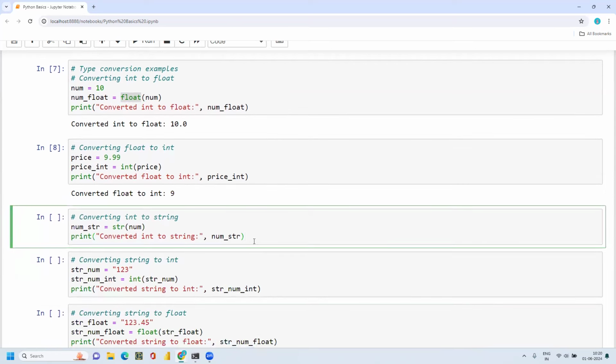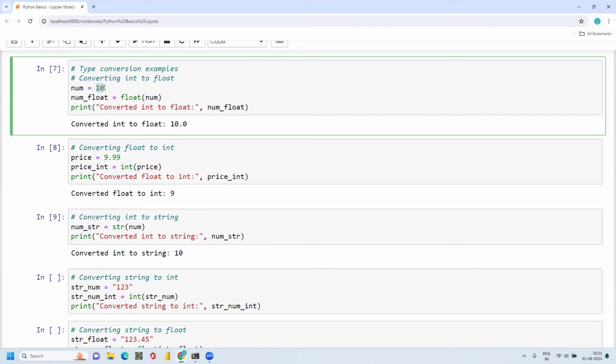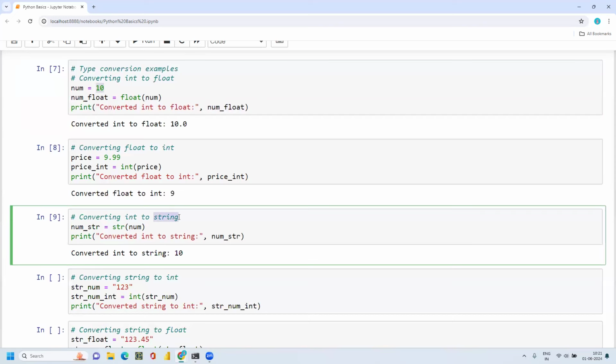And this is an example where you can convert int to a string. Same number, I have the number 10 here, and I wanted to convert this number 10 to a string. Just type str and pass that particular number.